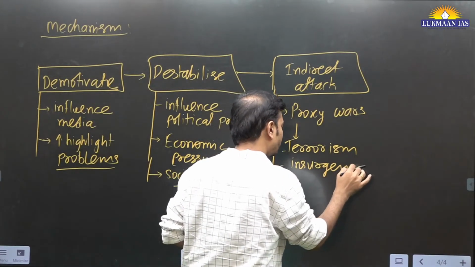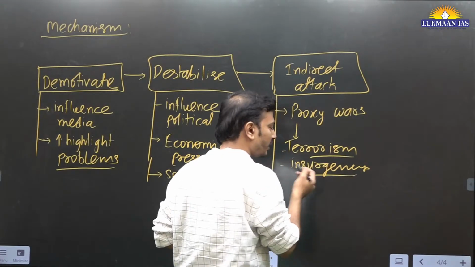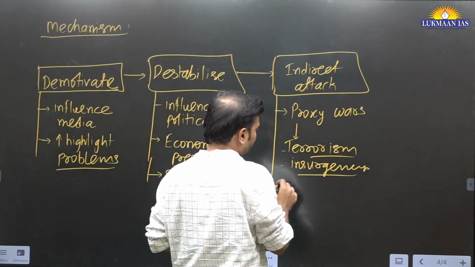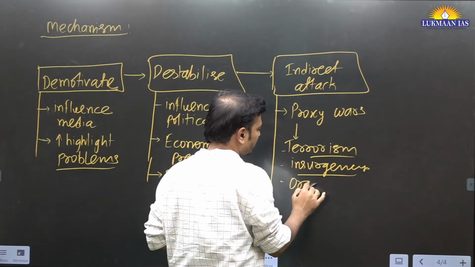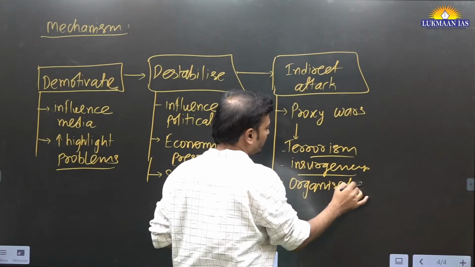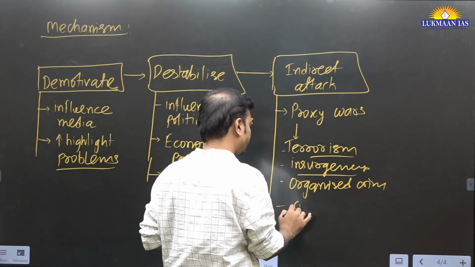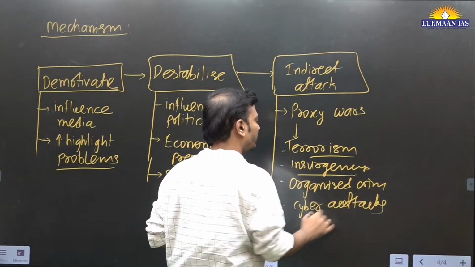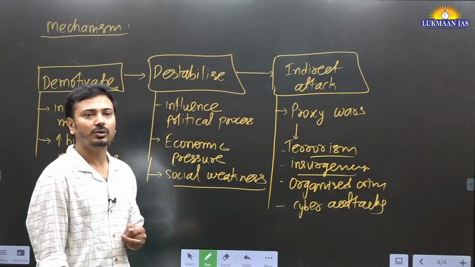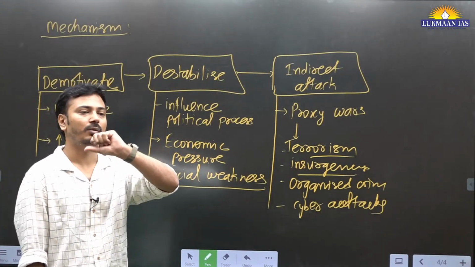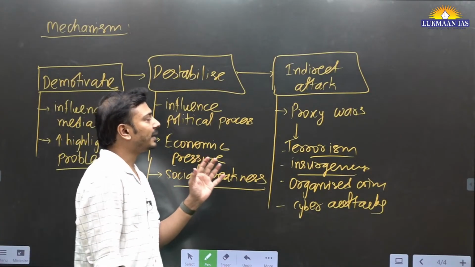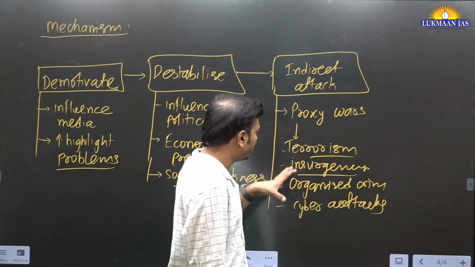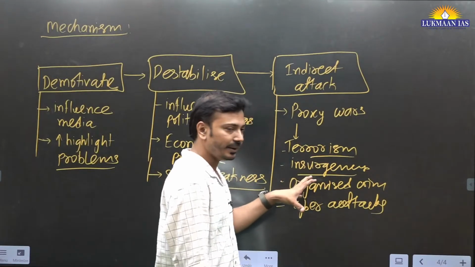They will supply arms and funding to these organizations, which in turn will carry out activities there. Then organized criminals, cyber attacks. This is indirect attack, with no direct hostilities or military operations. It is having a huge toll on the country's economy, society and polity.